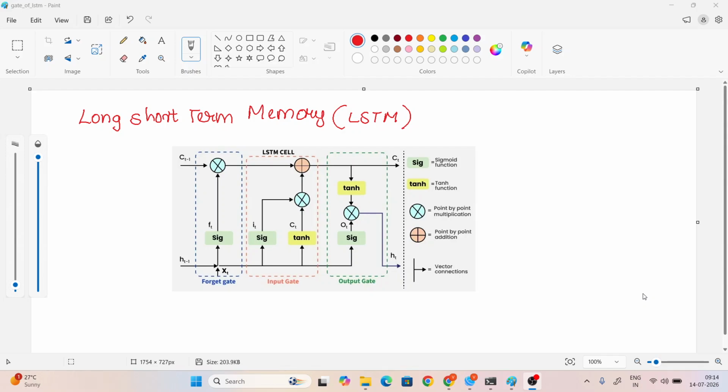Today we're going to see about long short-term memory, which means LSTM. First, you have to know short-term memory. In your school days, you studied 10th or 12th. Do you remember your marks? Do you remember your SSLC and HSC marks?